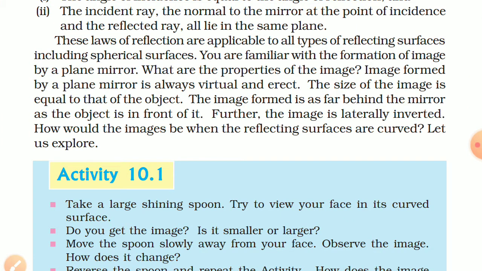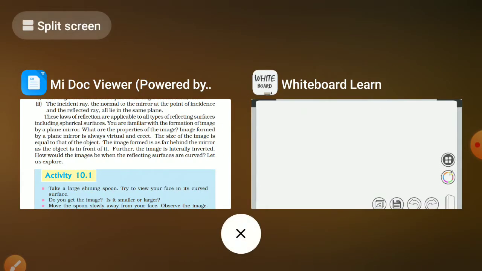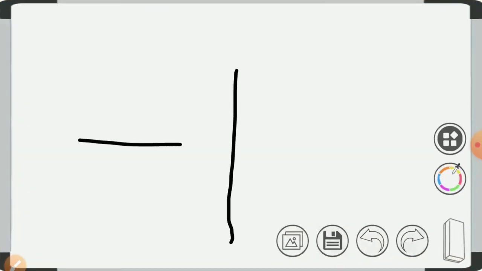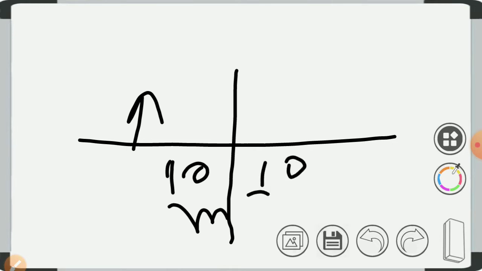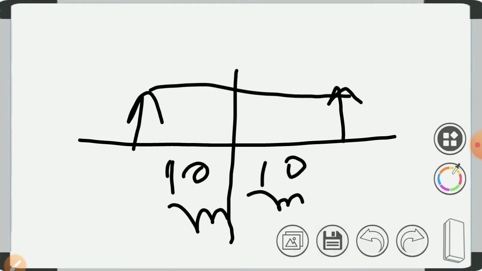The image formed is as far behind the mirror as the object is in front of it. Okay, same case, this is your plane mirror, so here is your object. For example, this distance is 10 meter. So you will get the image also 10 meter behind the mirror, and both lengths are the same, and this distance from the plane mirror is also the same.